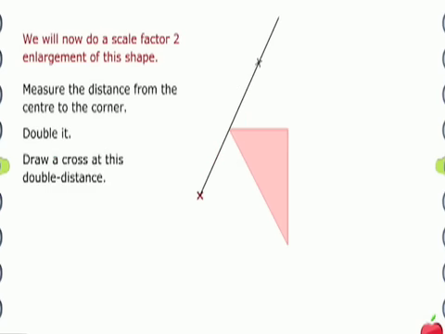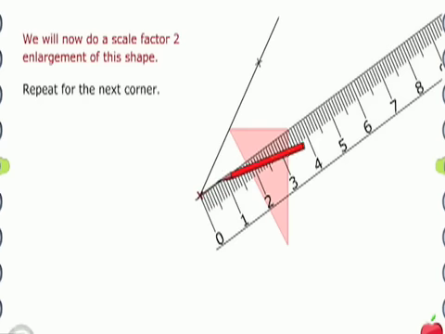So we put a cross at 4 centimetres on our projection line, and it's double the distance from the original shape. We do the same process for the other corners. So we draw a line and extend it beyond. We measure the distance from the centre of enlargement to the corner of the shape, in this case 3.5 centimetres, and then we double that distance. So 3.5 times 2 is 7, and we mark a cross at 7 centimetres.